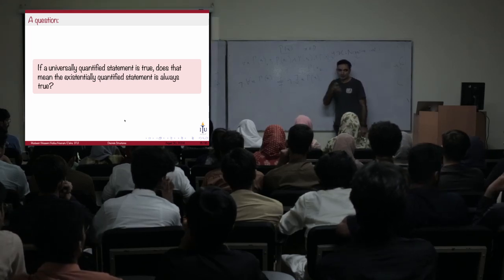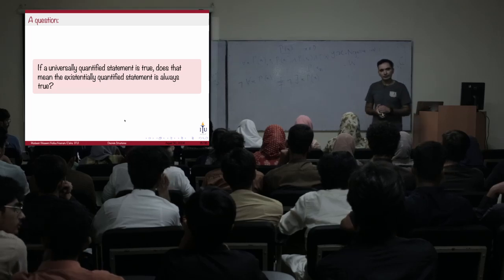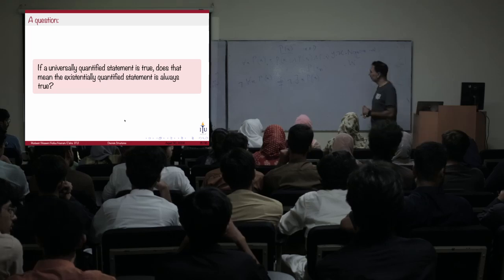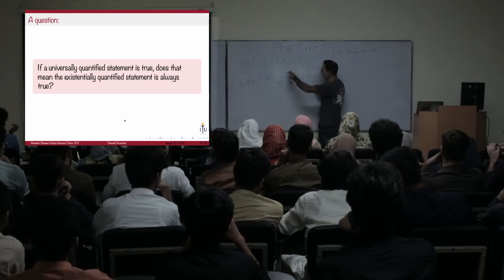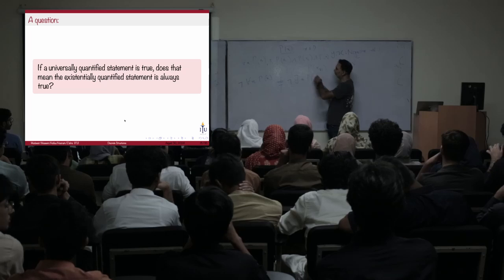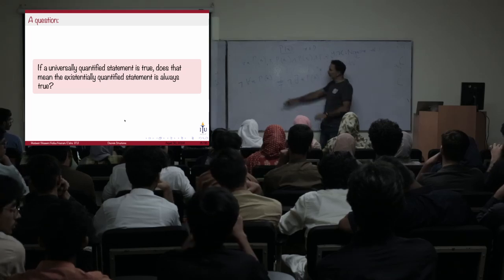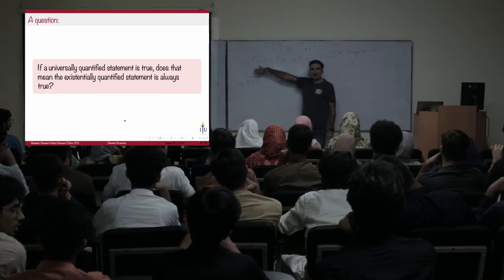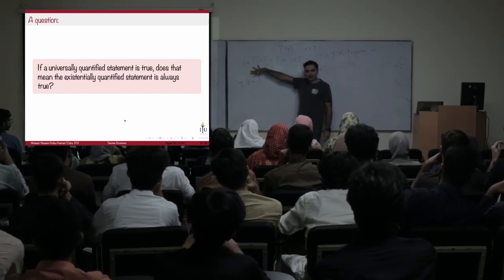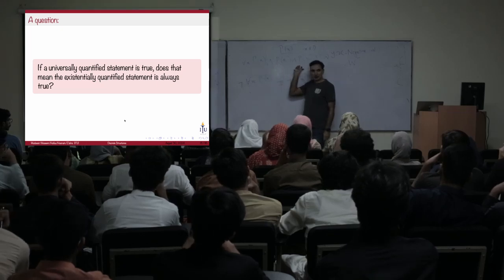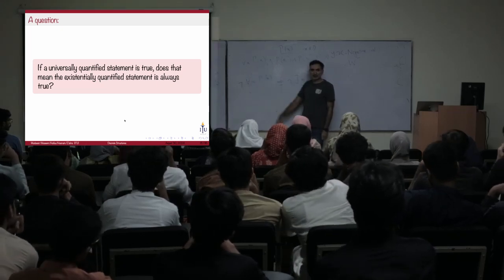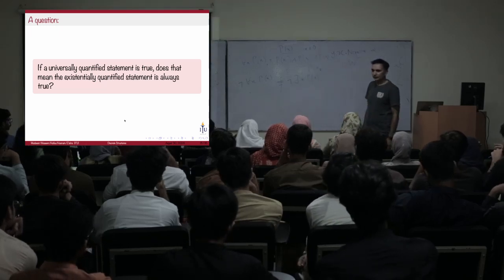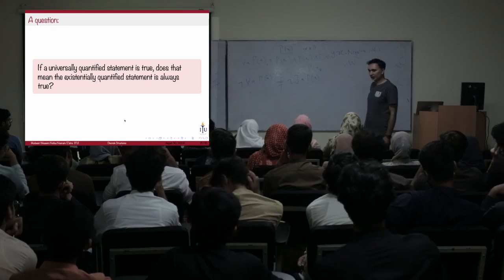If the statement is false universally, then doesn't it mean that it is false for every value? No, it does not mean that. It's just the negation of this thing. Negation of this thing is इनमें से कोई एक भी false हो गया तो ये false हो जाएगा. If one of them is false, this would become false. It does not need that every one of them is false to make it false. ठीक है? How do we know whether one of them is false or all are false? Oh, you have to check it.